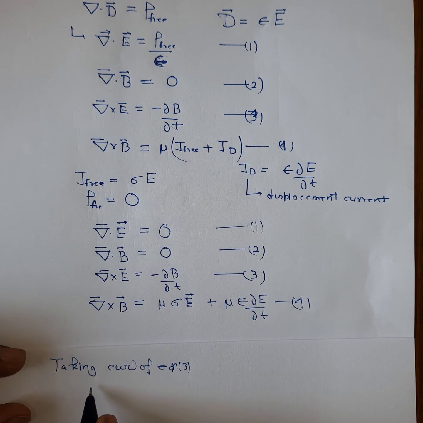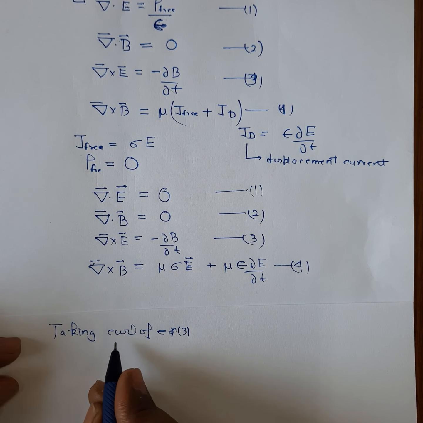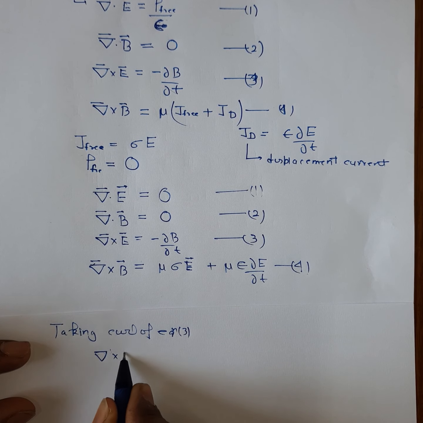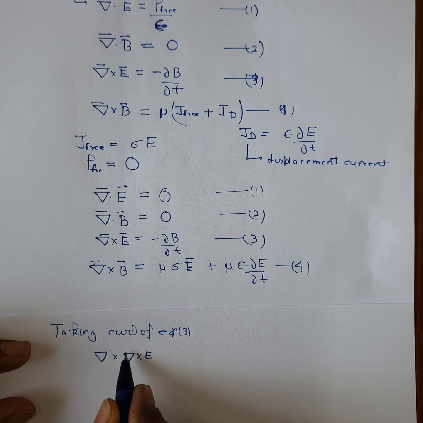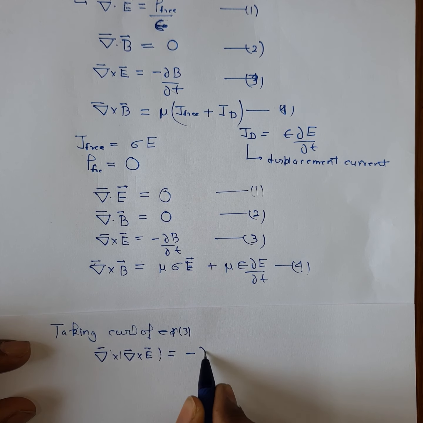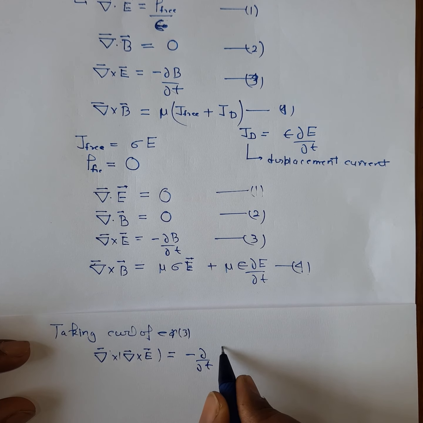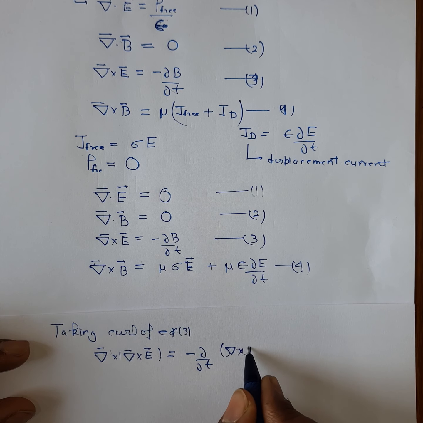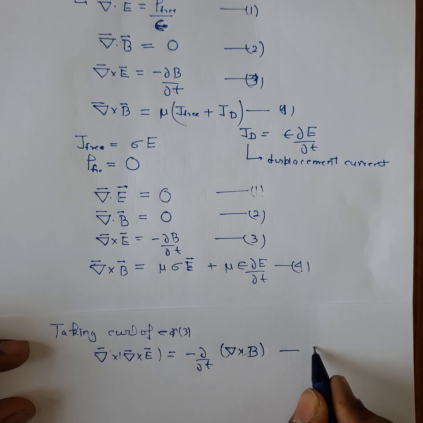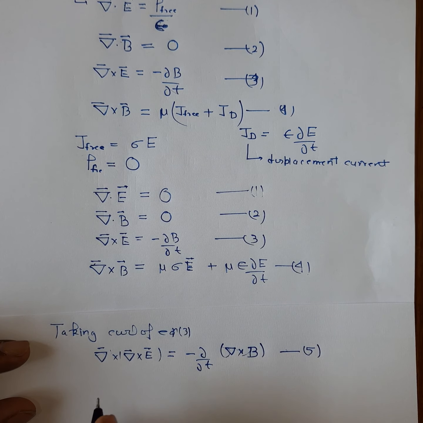If you take the curl of equation number 3, you will get curl curl E on the left hand side, and on the right hand side you will get minus del by del t of curl of B. Let's name it equation number 5.